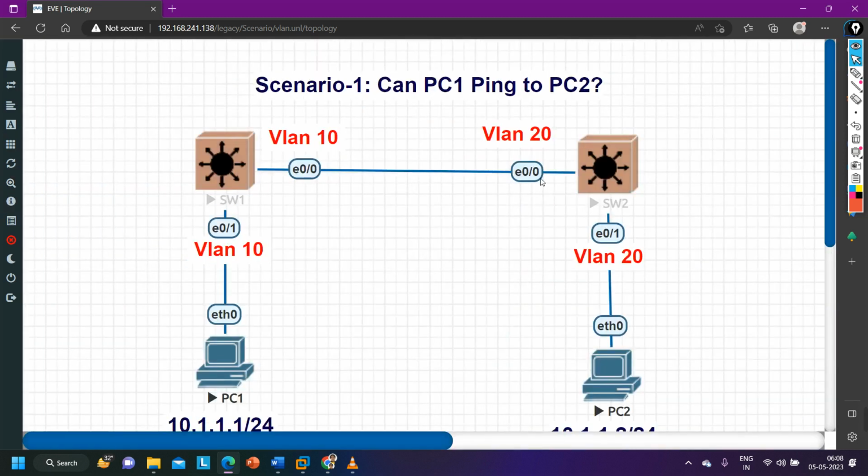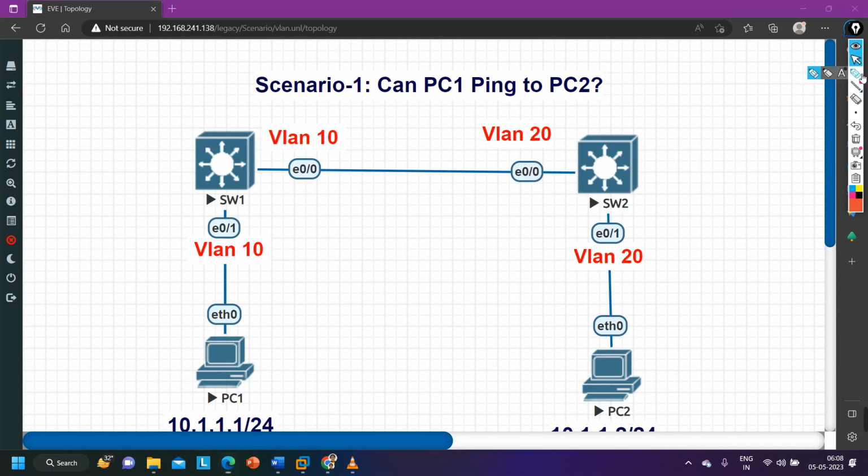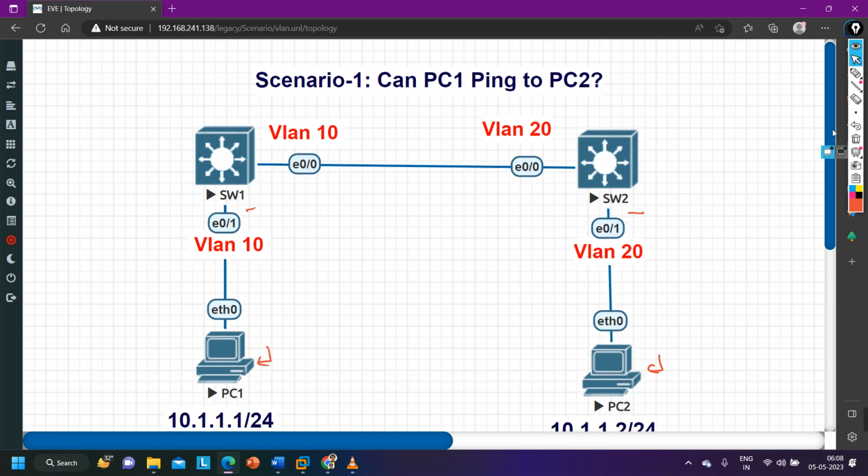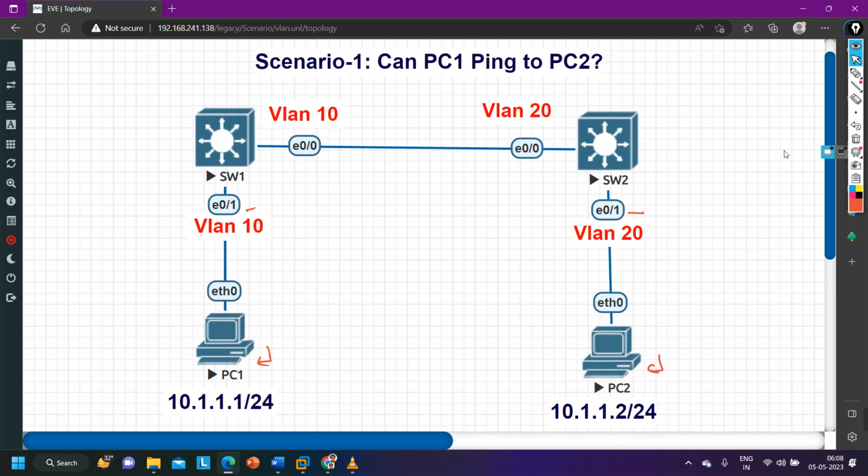And here is the first scenario in front of you. As you can see, I have two switches, switch 1 and switch 2. Both are connected with one PC. PC number 1 is here and PC number 2 is here. The IP address of PC 1 is 10.1.1.1. Let me show you the IP as well. Here you can see the IP address of PC 1 is 10.1.1.1.